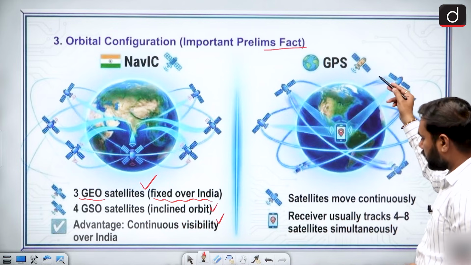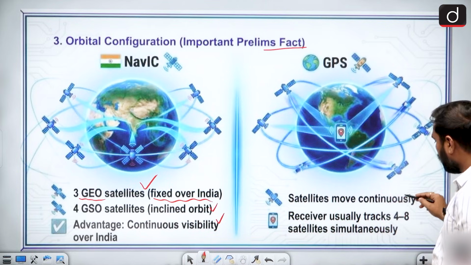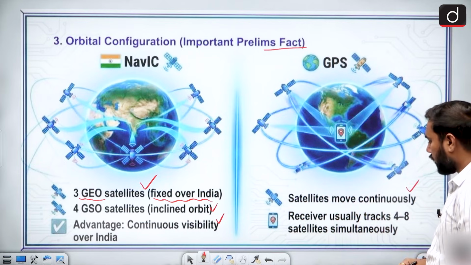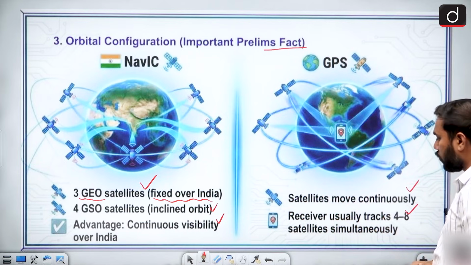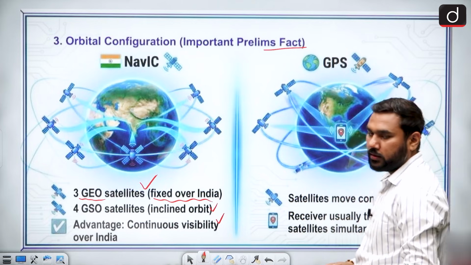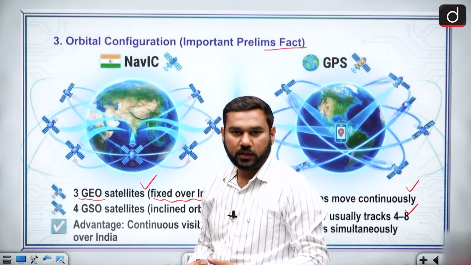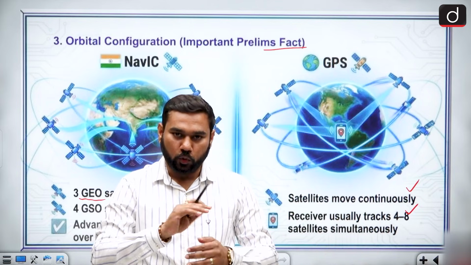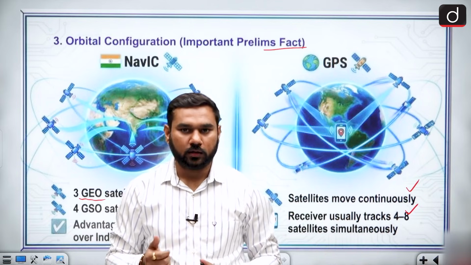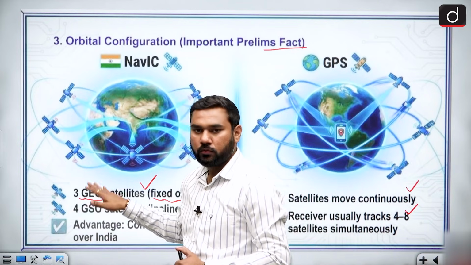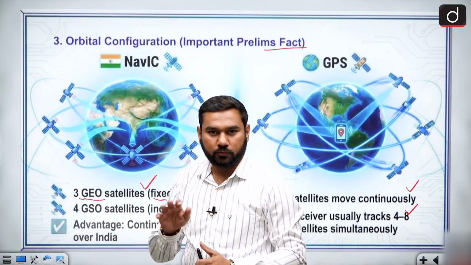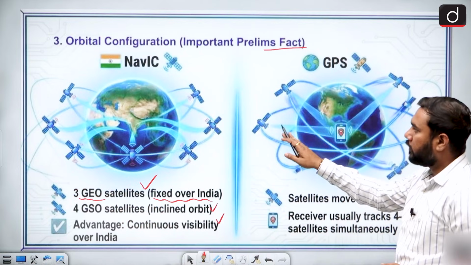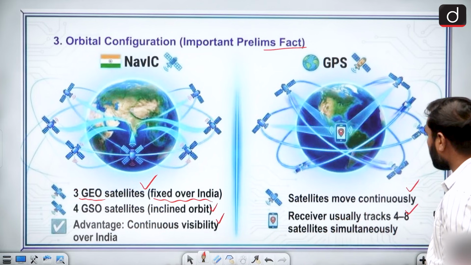And when we talk about the GPS, GPS satellites move continuously because they can cover the entire Earth, and they usually track 4 to 8 satellites simultaneously. So GPS can provide the signal and position by 4 to 8 satellites in every place. They can rotate like this, but the Indian NavIC system has 3 fixed satellites over India, and 4 can move at some angle with it.